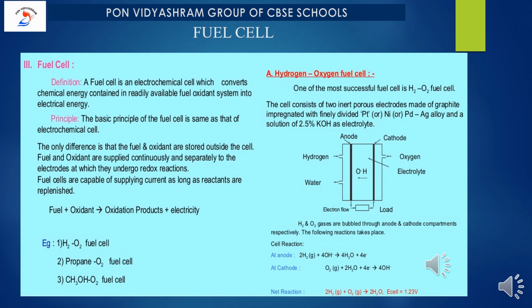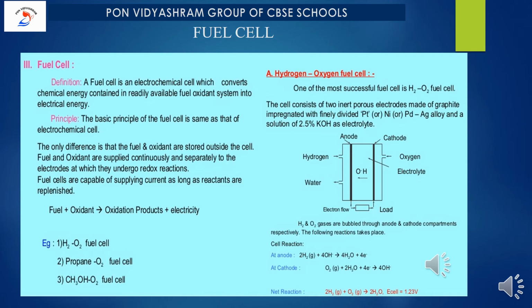Let me repeat the point again. The fuel and oxidant whatever we are using are stored outside the cell. In other cells we use them inside the cell, here outside the cell.